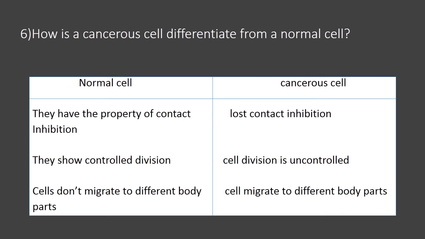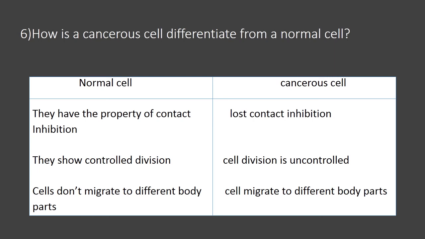But cancerous cells have lost the contact inhibition property. Because of this, cell division takes place in an uncontrolled way. They repeatedly divide and form a mass of cells. That mass of cells formed in any part of the body because of uncontrolled division of cancerous cells is nothing but a tumor. So tumor formation takes place by uncontrolled division of cancerous cells.